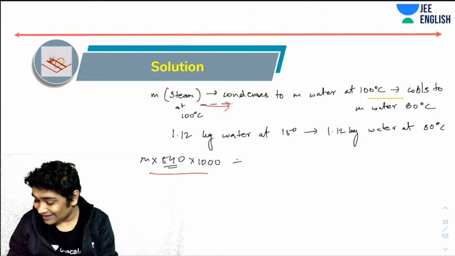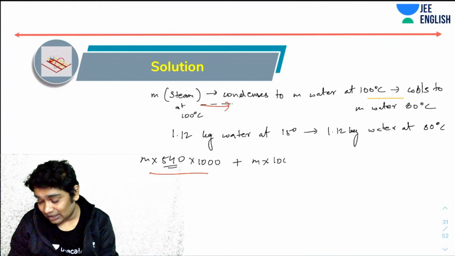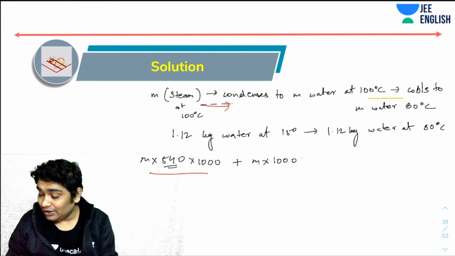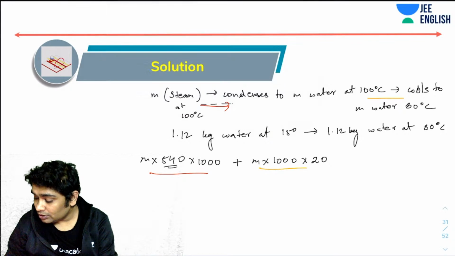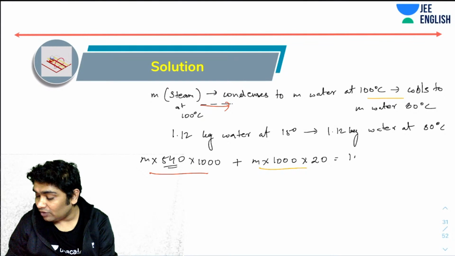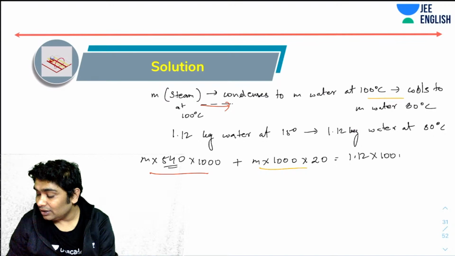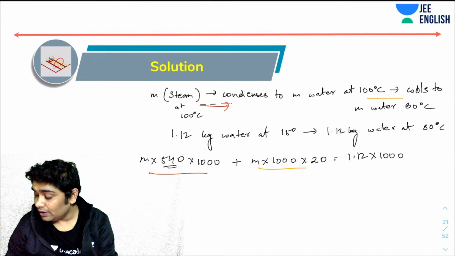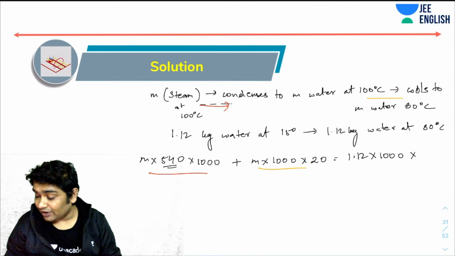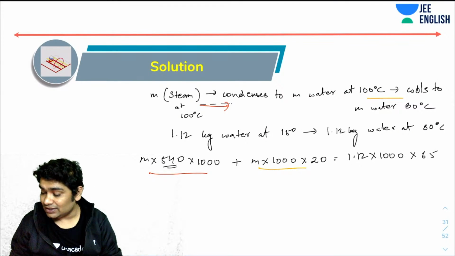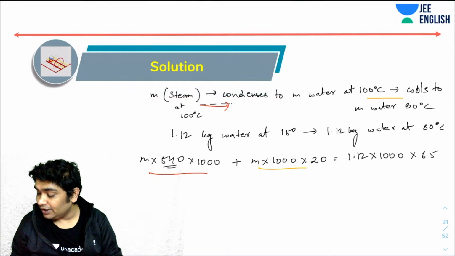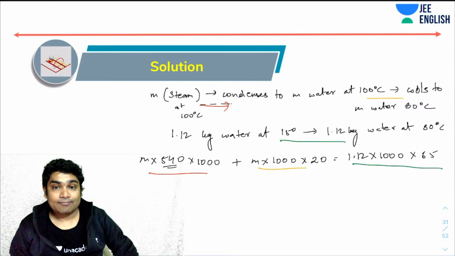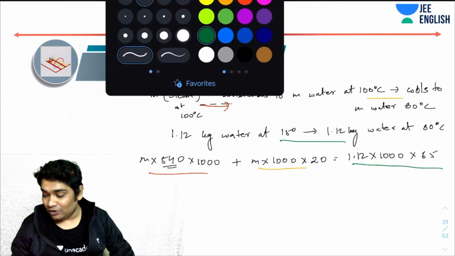So I can say plus m into 1000. That would be the specific capacity for water. Into the loss in temperature, which is 20. That is this term, and this should be equal to the total heat gained by this, which will be 1.12 into 1000 into the temperature gained by this, that will be 65. This is the term representing the heat gained during this. Now all you need to do is solve this equation and you can find the value of m.